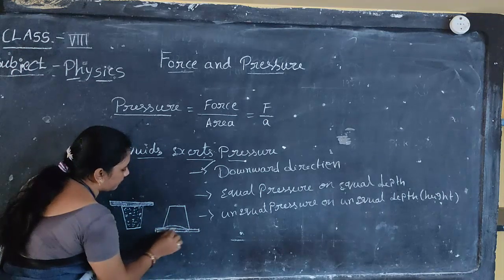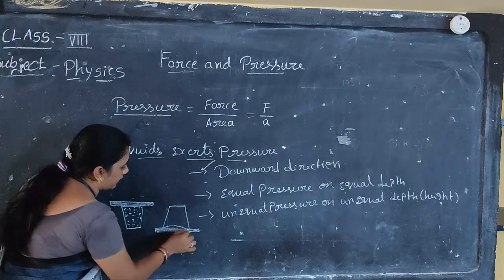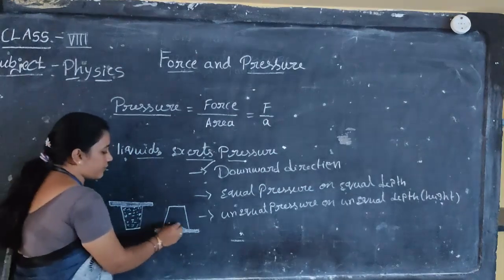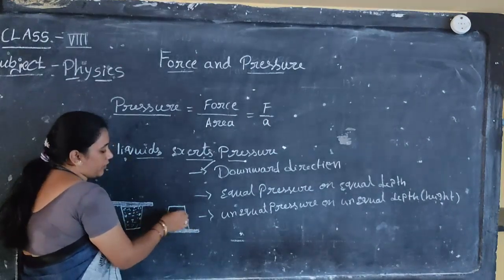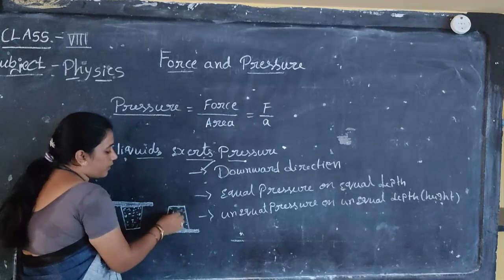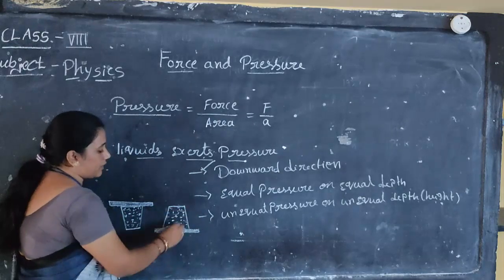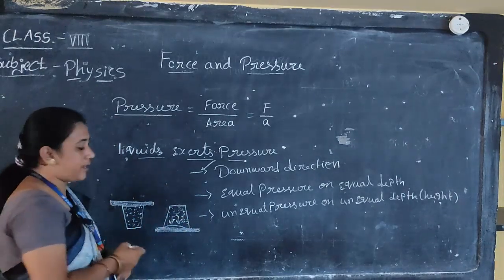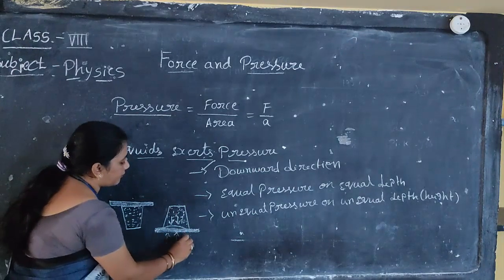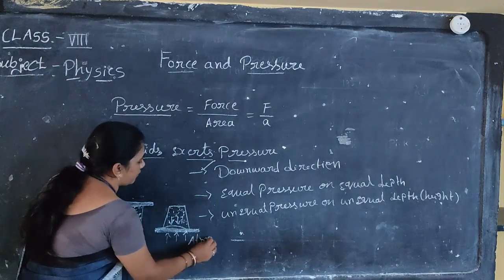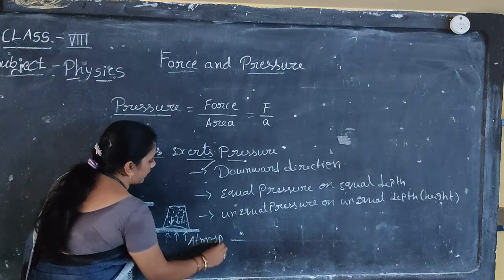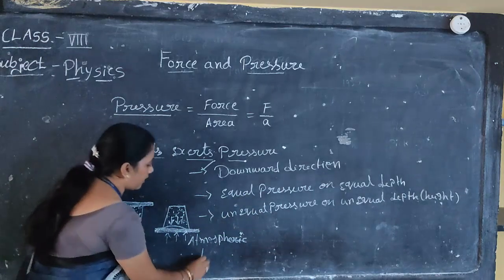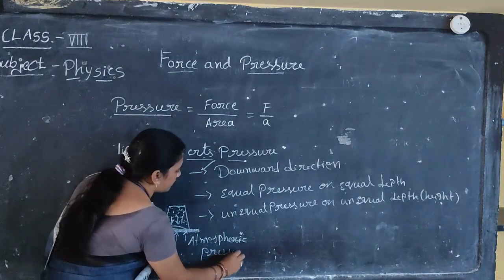So what will happen? Will the water fall down from the glass? No. Why will the water not fall down? Because the liquid also shows pressure here along with the atmospheric pressure. Yes or no? Atmospheric pressure is also there here. So I will show it to you experimentally.